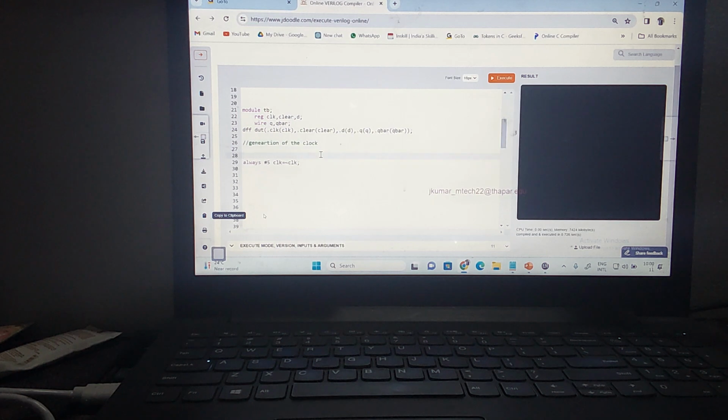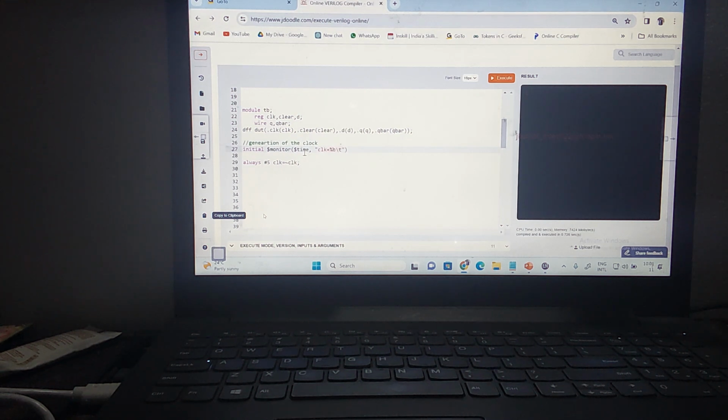Okay, let us do this. I think I'm going to use the initial dollar symbol monitor. So what I'm going to monitor is the time. How to monitor the time? Current simulation time. How do you get this? Using the system task function dollar symbol time. Now I'm going to write what? Clock. I want to monitor the clock. Let us print the clock.